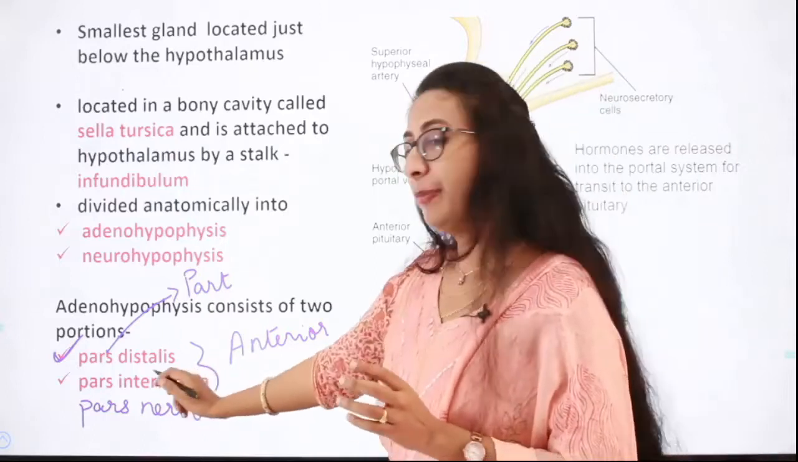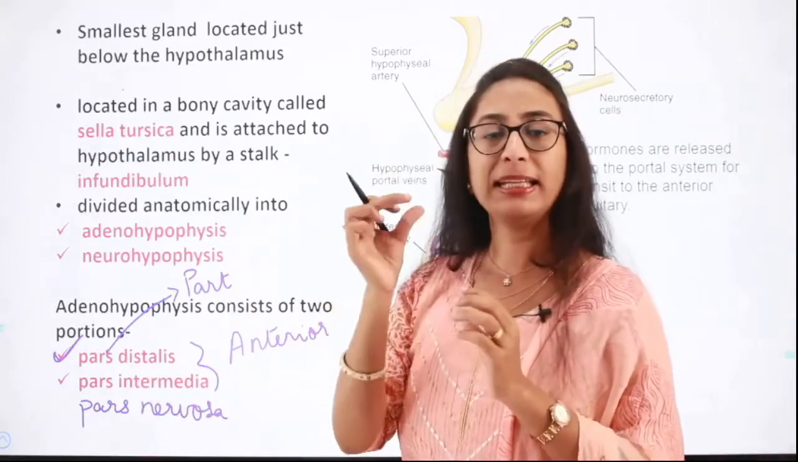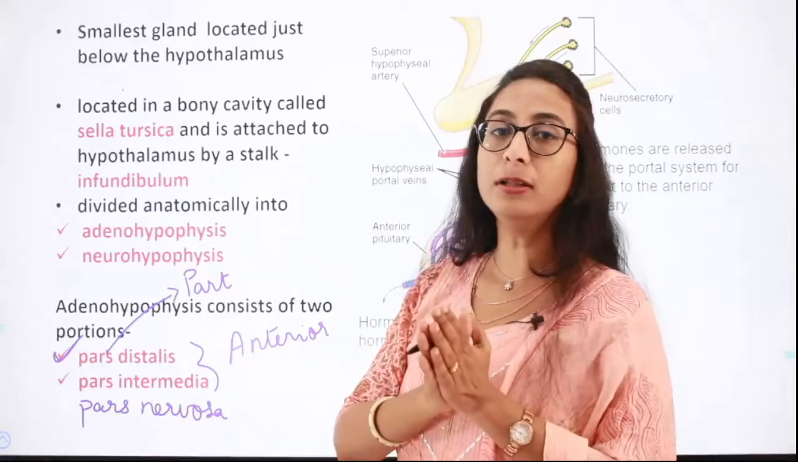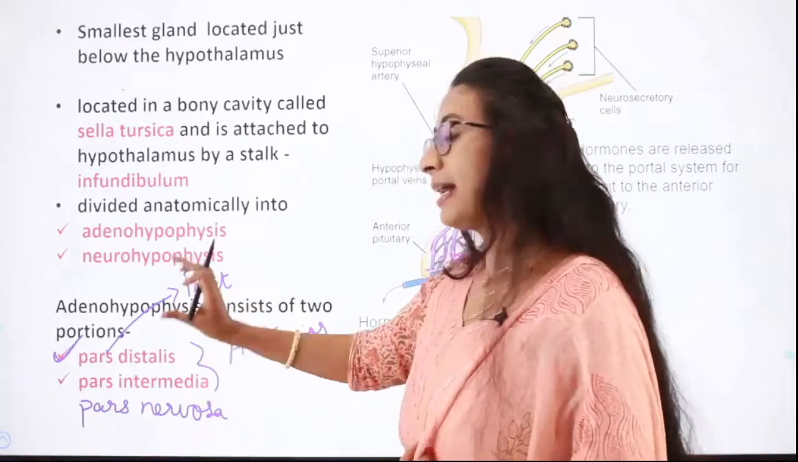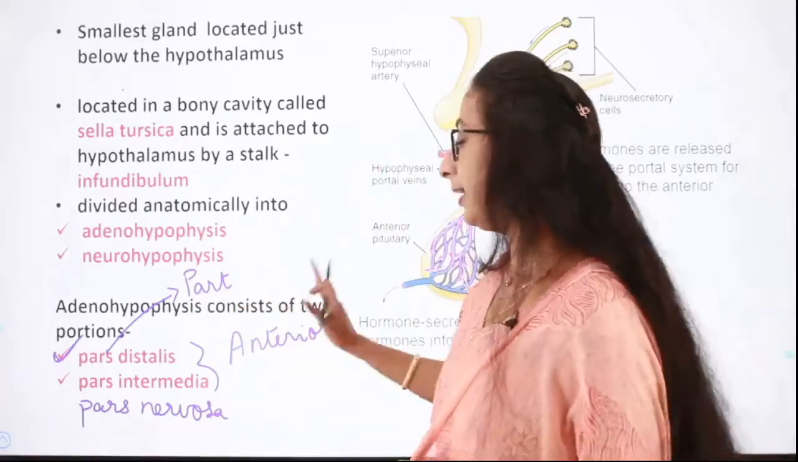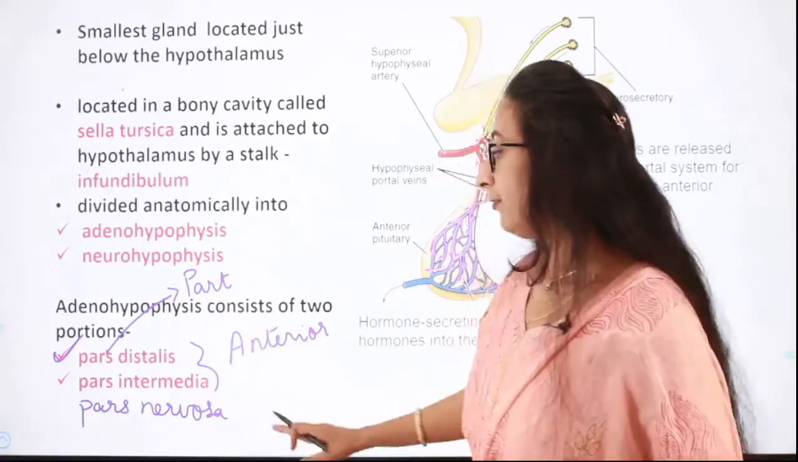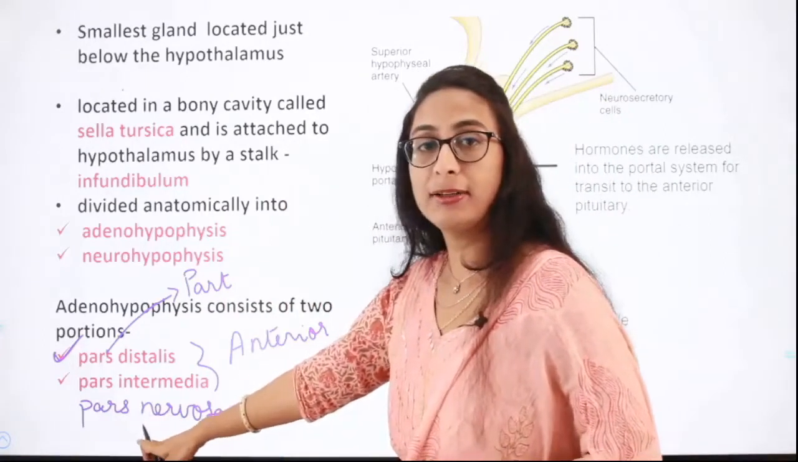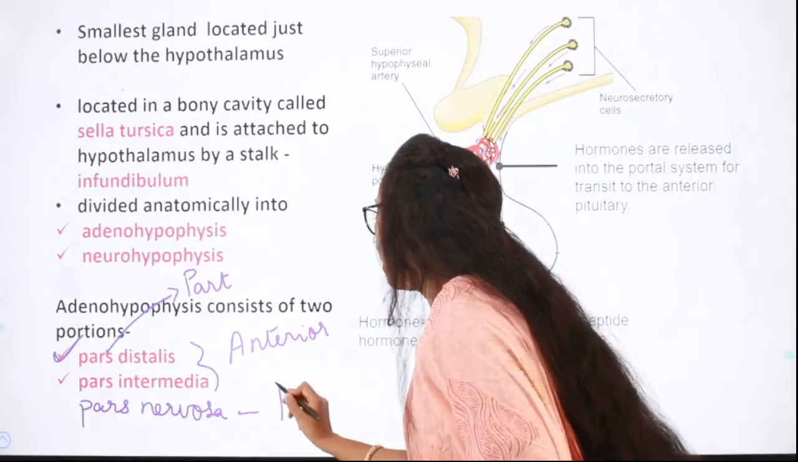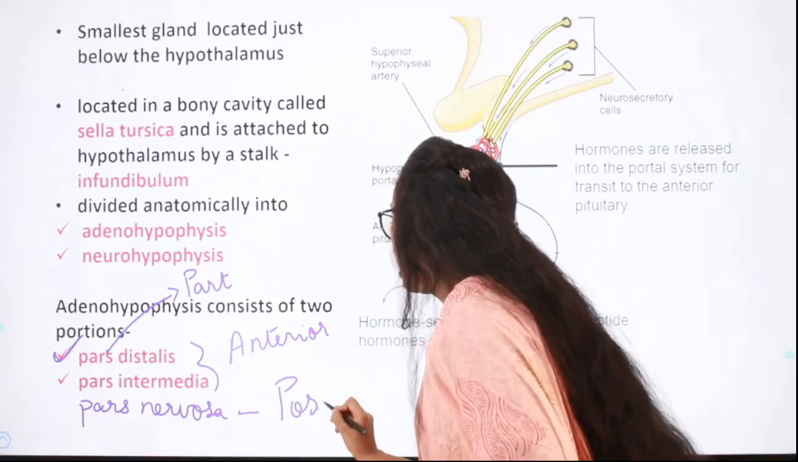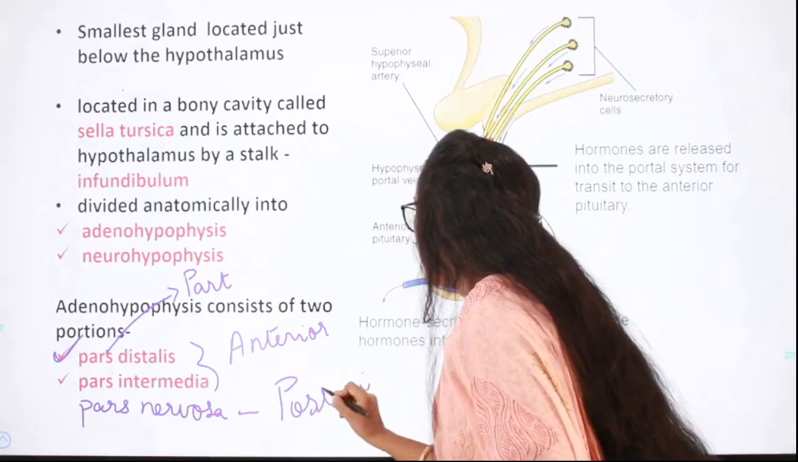The pars intermedia is very tiny, it is very thin, and it is almost merged with the pars distalis in human beings. That is why we consider them as a single lobe called the anterior lobe of the pituitary. Then we have the pars nervosa, which is a third part. This is the posterior pituitary. Are you all following?